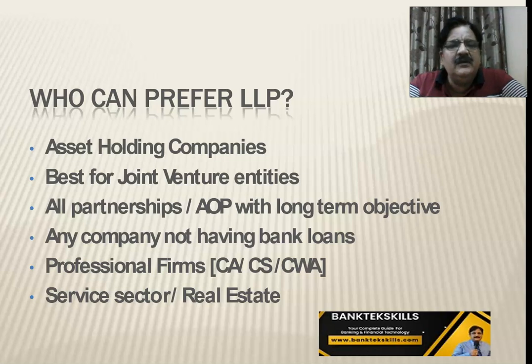Who can prefer LLP? Asset holding company, the main company, who forms various subsidiaries. Best for joint venture entities, those who start a joint venture, LLP is the best form to start a joint venture. All partnerships, association of persons with no long-term objectives, right? AOP with long-term objectives. Any company not having bank loans, professional firms, CAs, CS, CWA, right? So they can, association of people. All partnerships, AOPs, association of people with long-term objectives. So people can form association in the shape of LLP.